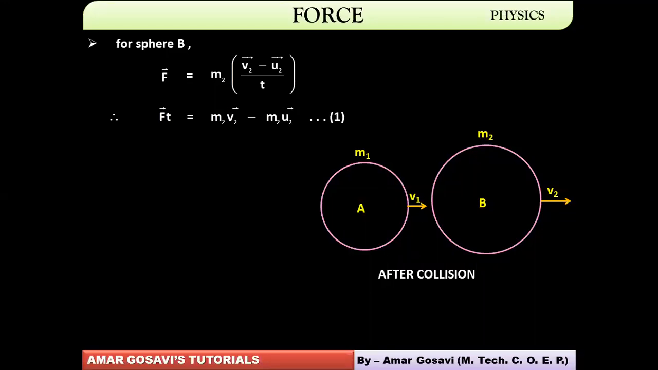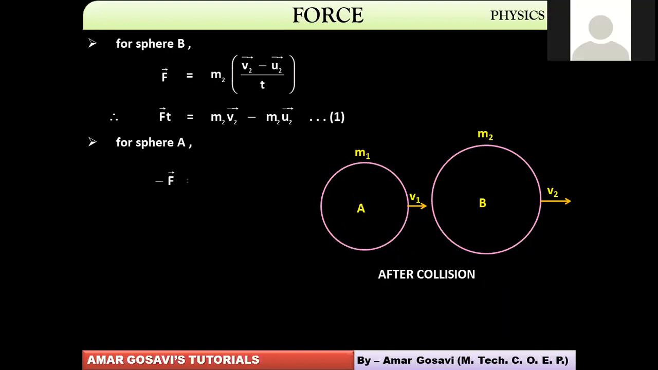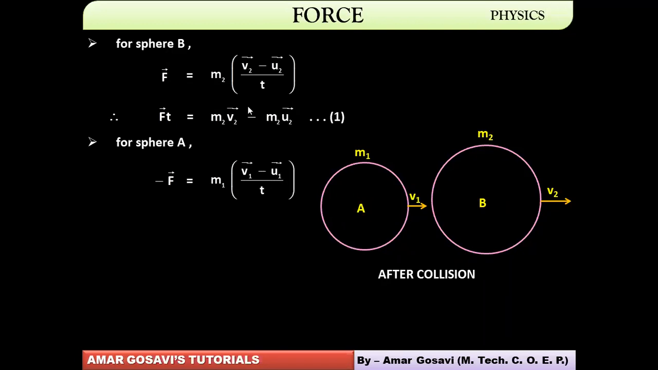Now similarly for sphere A, we are supposed to get an equation, but then the force is equal but opposite. B is also going to exert force on A as per Newton's third law, but it is opposite in direction but equal in magnitude, and therefore this force is represented as minus F bar. You can see on your screen. So this minus F bar is acting on A, therefore it will be m1 into a1, and a1 can be written as change in velocity per unit time, that is v1 bar minus u1 bar by t.